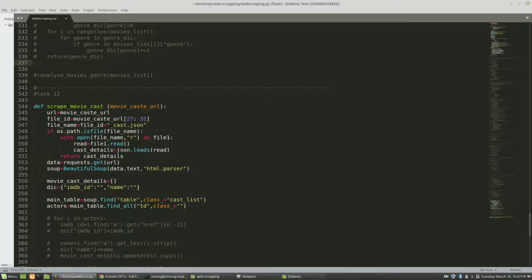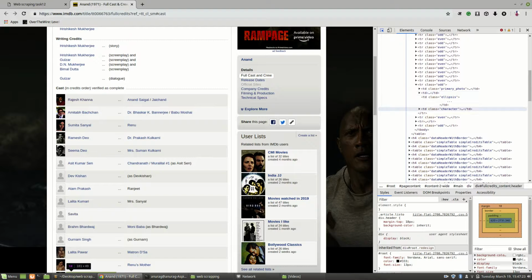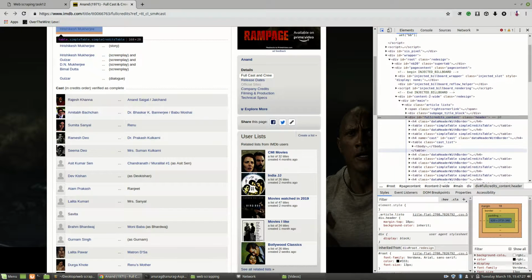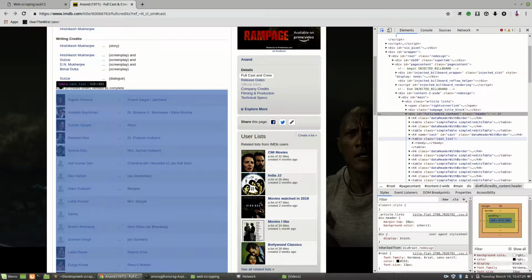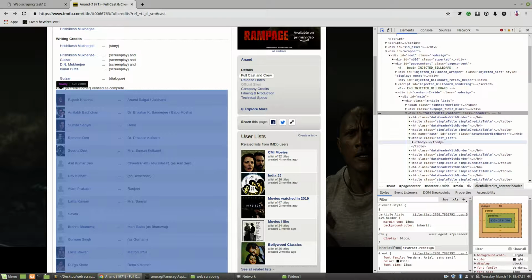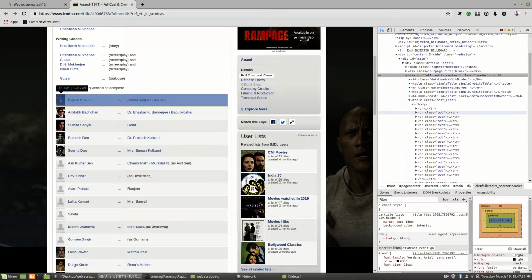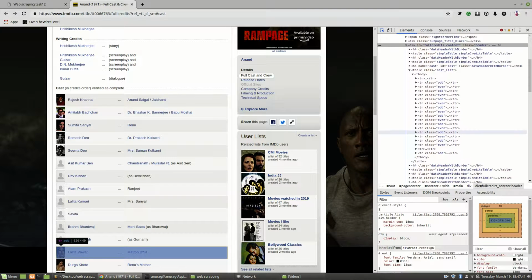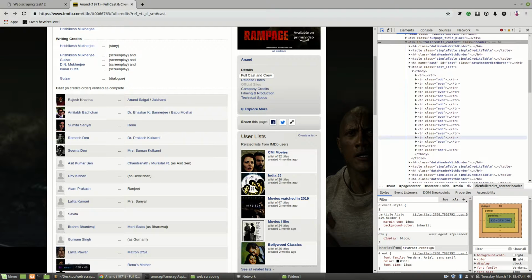So the data that we will get in main table will be something like this, which again I have to find where it is. It will have our tbody and tr, so many trs, which contain a particular list, the name of all the cast.